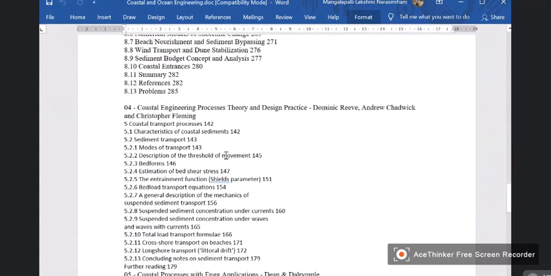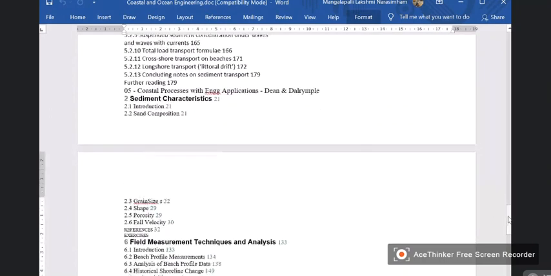And then there is another book, Coastal Engineering: Processes, Theory, Design and Practice by Ryu and others. The 5th chapter deals with that. And there is another book by Dean and Dalrymple. I think Dean is still alive, Dalrymple also is alive. These are the people who have done work on this.